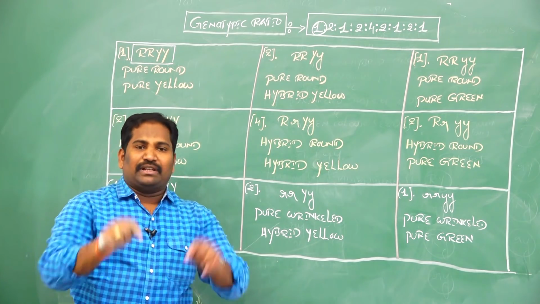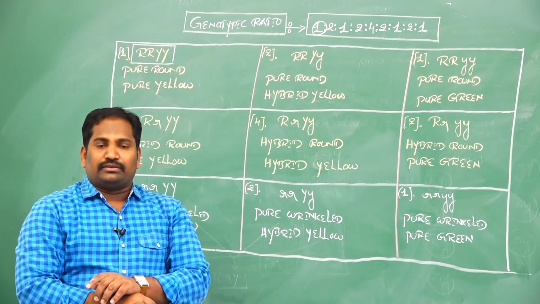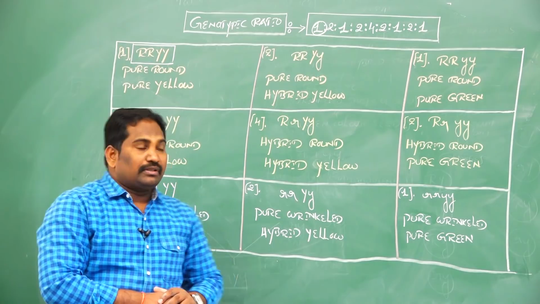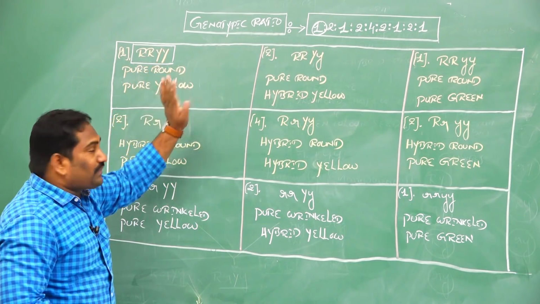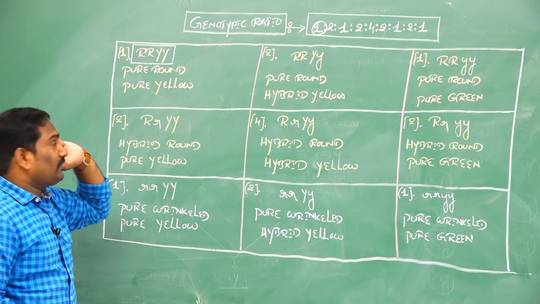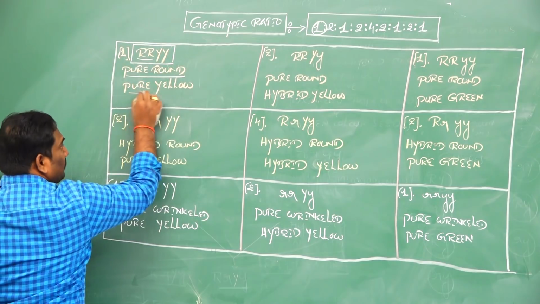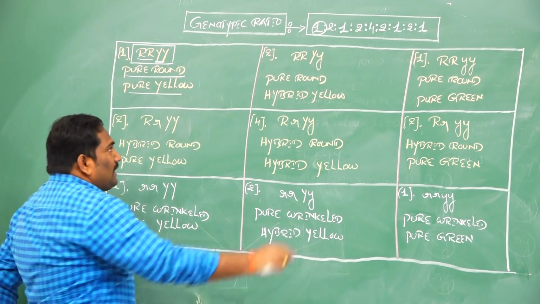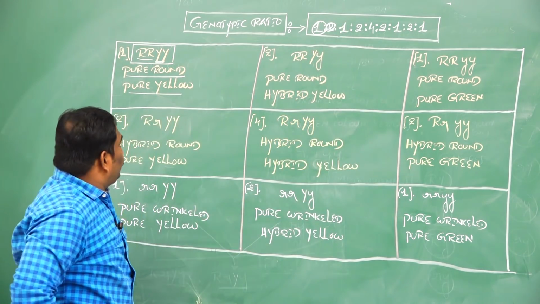If you look carefully in the NCERT textbook, F2 generation in dihybrid cross, Punnett square table, capital R, capital R, capital Y, capital Y, out of 16, only one is there. It is called pure round and pure yellow. Clear? The second genotypic composition is 2.